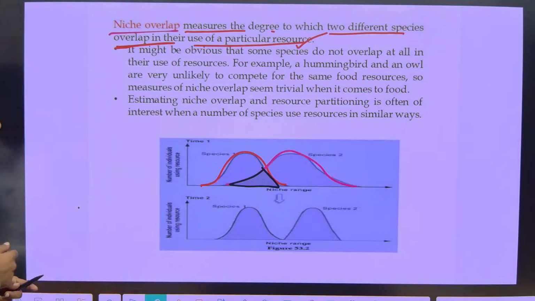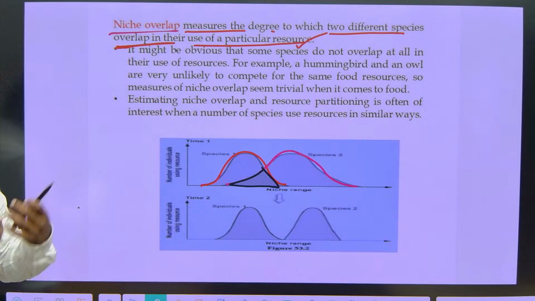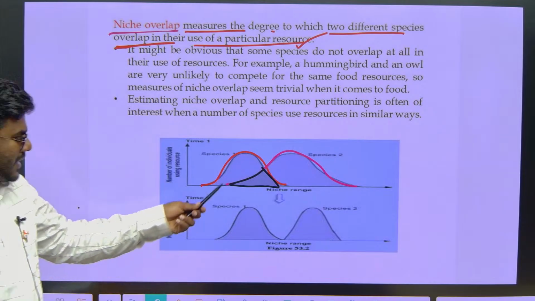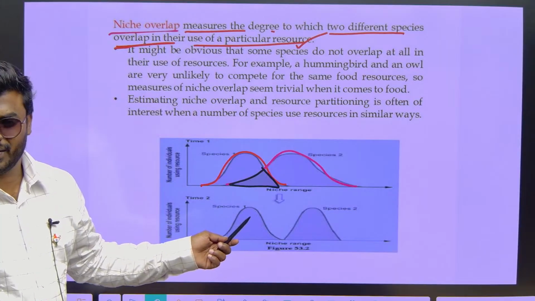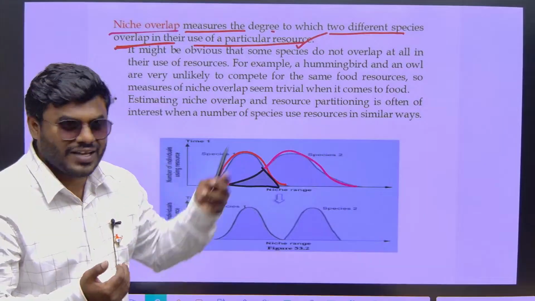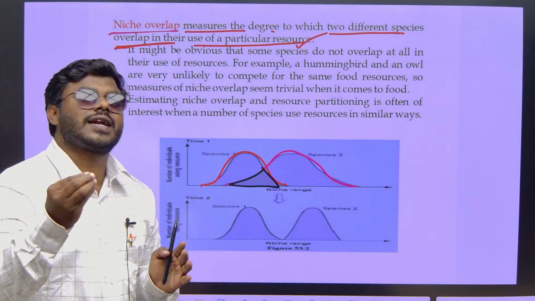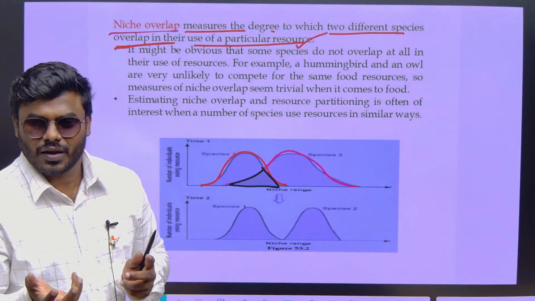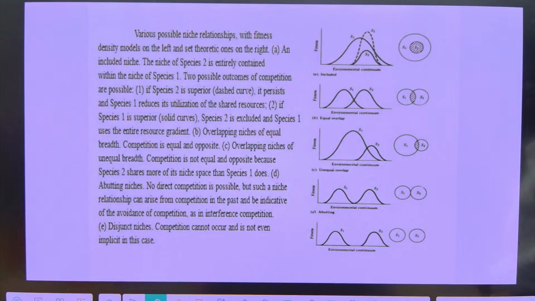Now you see the second condition, is there any overlap? What does it indicate? No competition only. You are getting? So here competition occurred, but the competition is extremely minimal. And first question, why do the organisms have to overlap? Why will their niches overlap? Their niches will overlap only during the time of competition. Correct now? So based on their niche overlaps, there are 5 different possible relations identified.